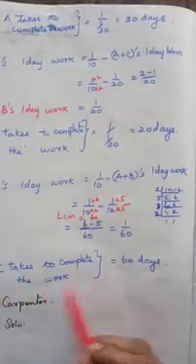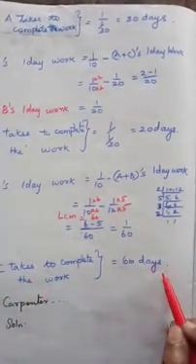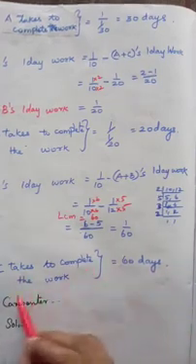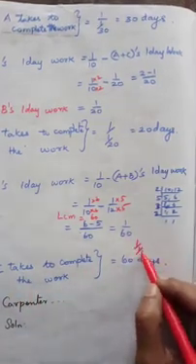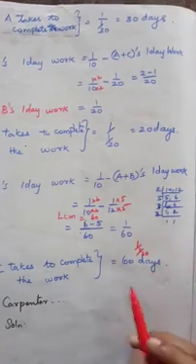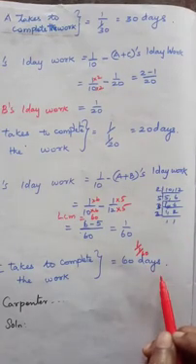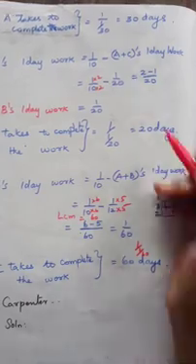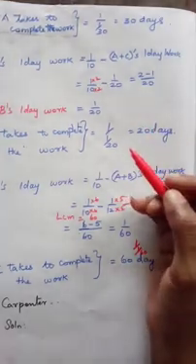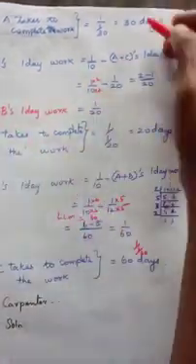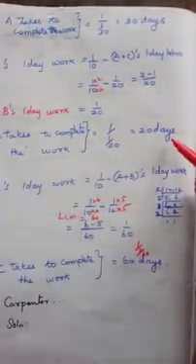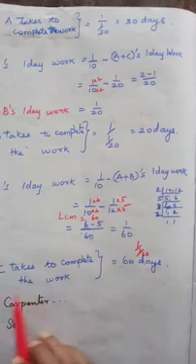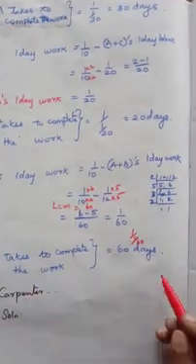C takes 60 days to complete the work, because 1 by 60 will come to the reciprocal, 60 days. So we have found that A takes 30 days to complete the whole work, B takes 20 days, and C takes 60 days.